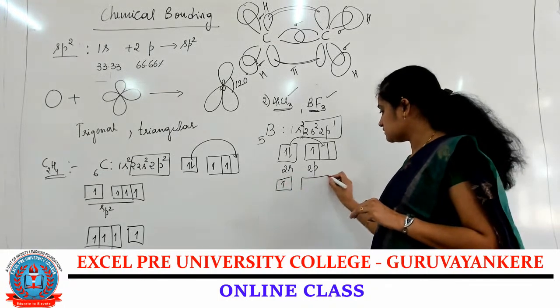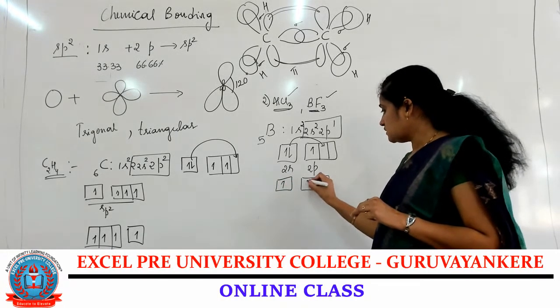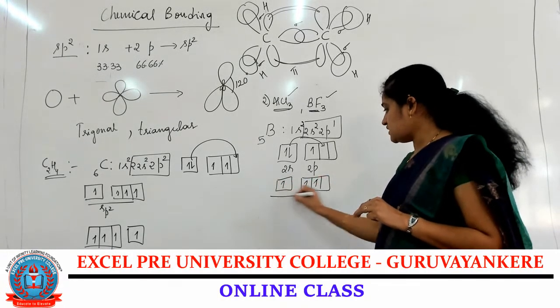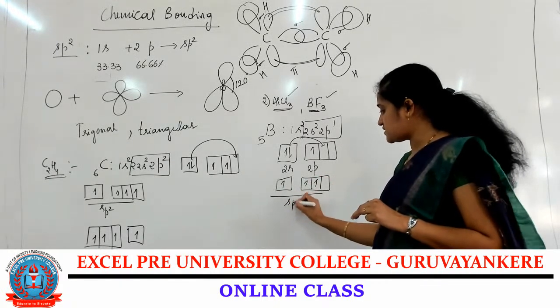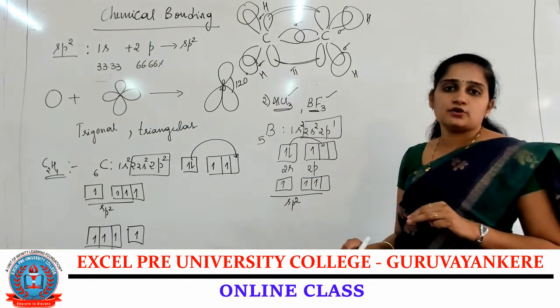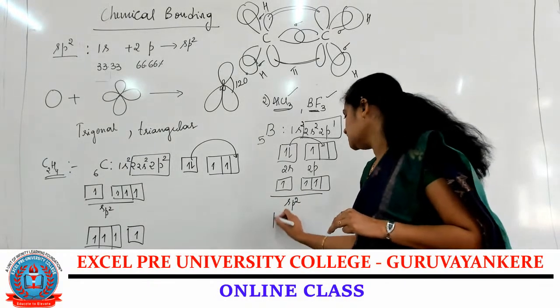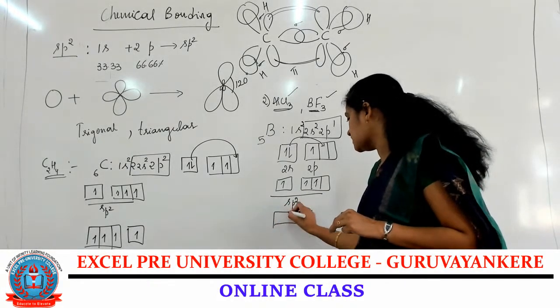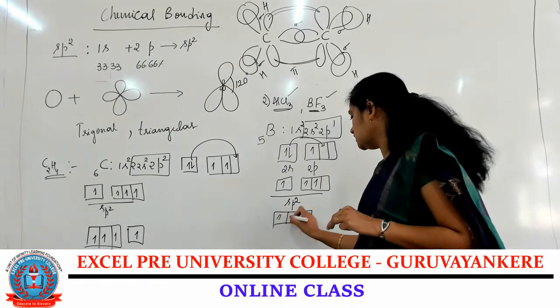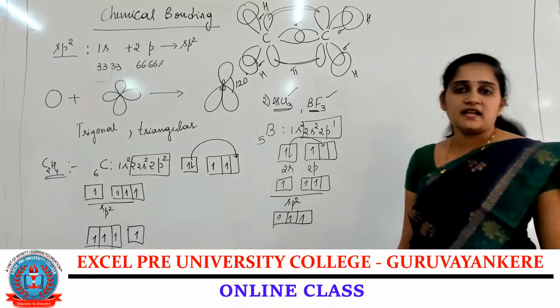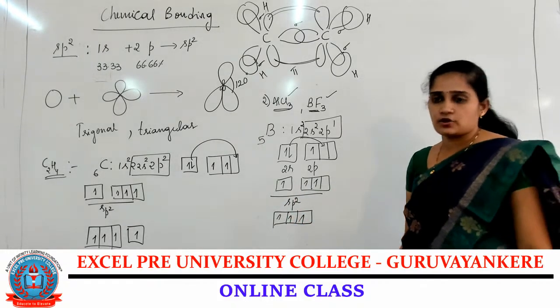1, 2, 3. So this undergoes hybridization; it is nothing but sp2 hybridization. After the sp2 hybridization, mixing of the orbitals gives 1, 2, 3 sp2 hybridized orbitals.